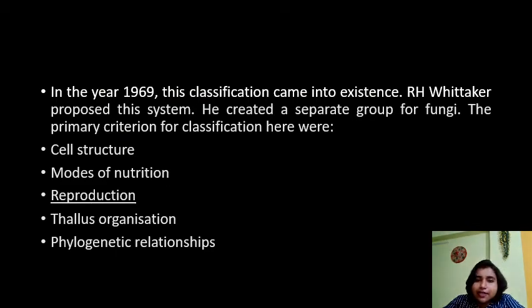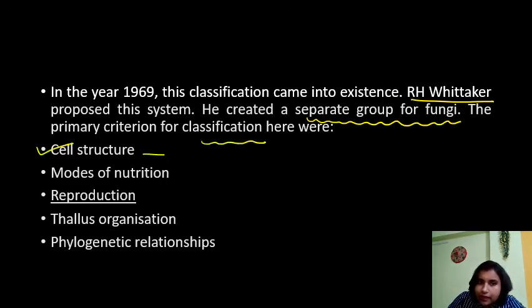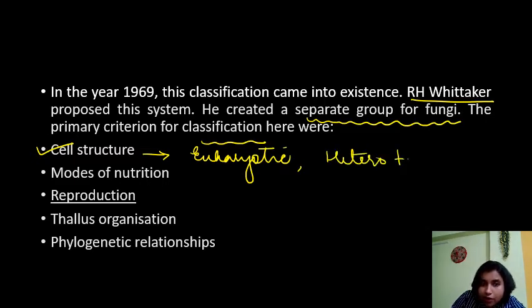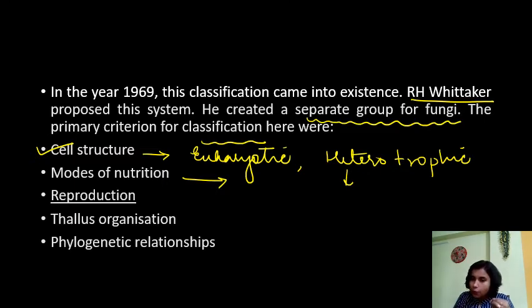In the year 1969, this five kingdom classification came into existence. He proposed this system and created a separate group for fungi. Now, you all know what fungi are, right? So what criteria did he consider? The criteria for classification were cell structure. Fungi are eukaryotic organisms, but they are dependent on others for food. Eukaryotic, heterotrophic. So the mode of nutrition is heterotrophic. That means fungi cannot synthesize their own food. They are dependent on other organisms for food.